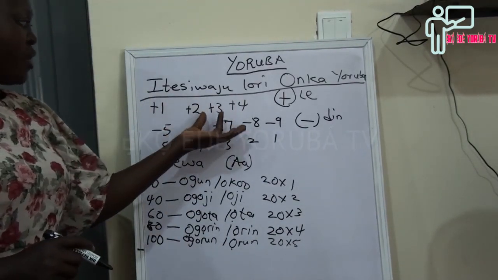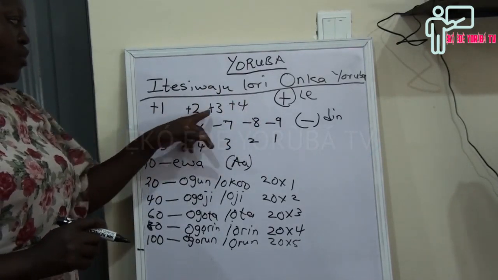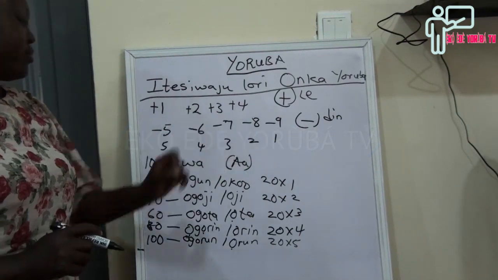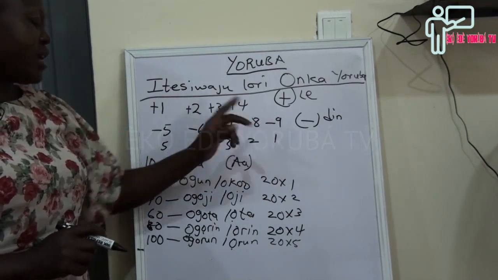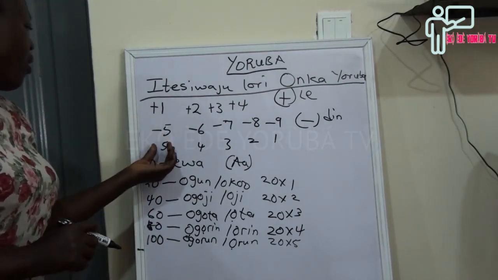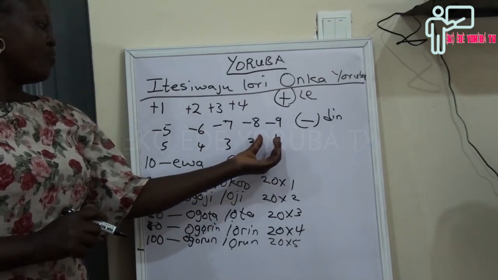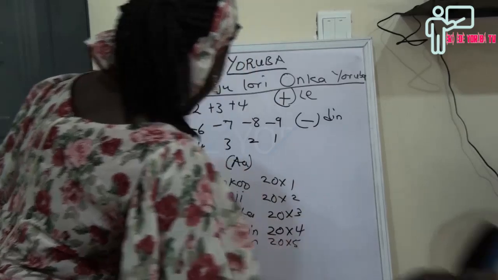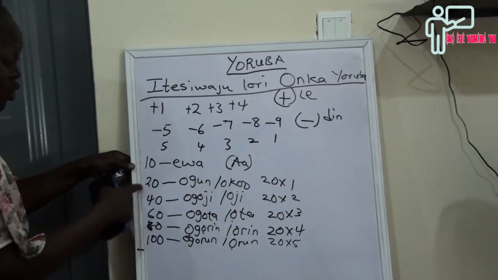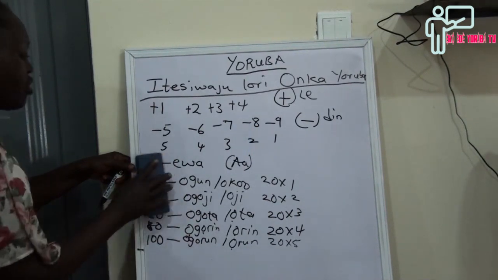+1, +2, +3, +4 is ó lé ẹyọkan, ó lé méjì, ó lé mẹ́ta, ó lé mẹ́rin. -5, -6, -7, -8, -9 is ó dín márùn-ún, ó dín mẹ́rin, ó dín mẹ́ta, ó dín méjì, ó dín ẹyọkan. So I'm going for the 5 ones now. This is 10, 20, 40, 60, 80, 100, to remind us.